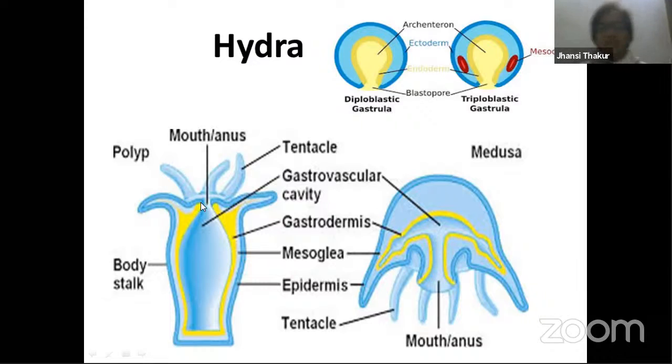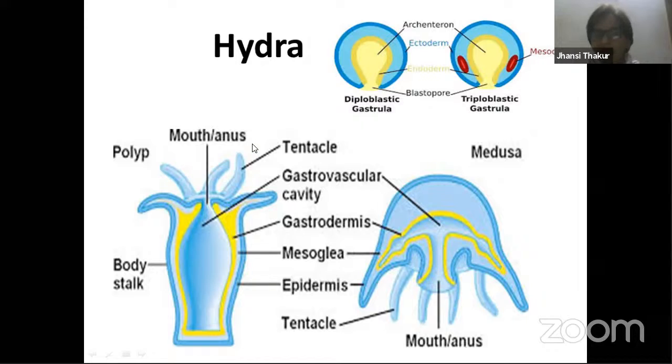When we look at this particular organism, let us try to once again keep connecting with what we have learned earlier about the germ layers. This is the body of hydra. Now we say that in hydra, yes, tissues are present. One tissue makes up the outer layer of the body, which we call epidermis. And where did this epidermis come from? This outermost layer is epidermis, and that epidermis has come from the ectoderm. And you can find here the yellow colored layer, which is our endoderm. So here also you can find that yellow layer, endoderm.